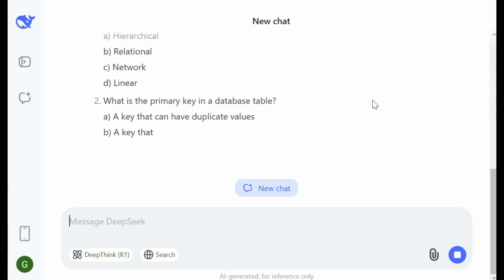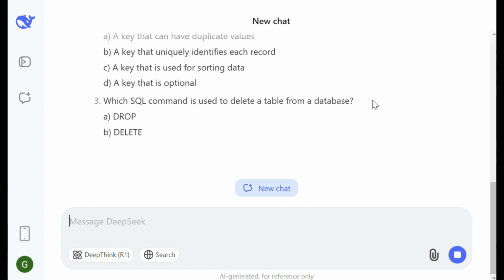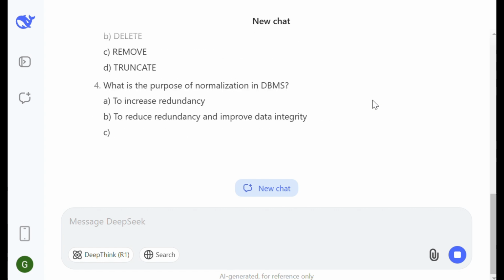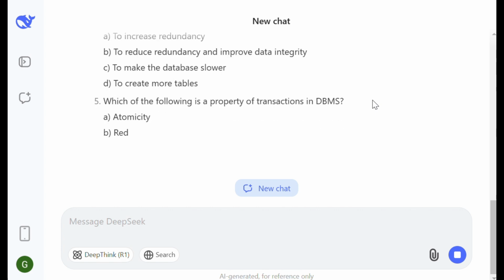So it is generating a draft of the question paper as per the prompt I have given.